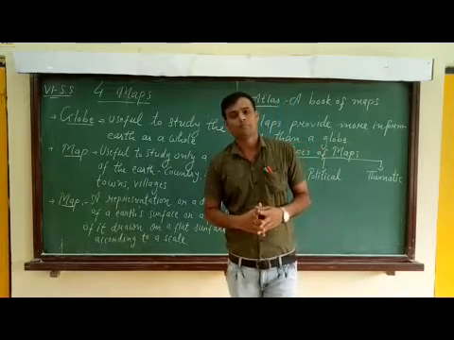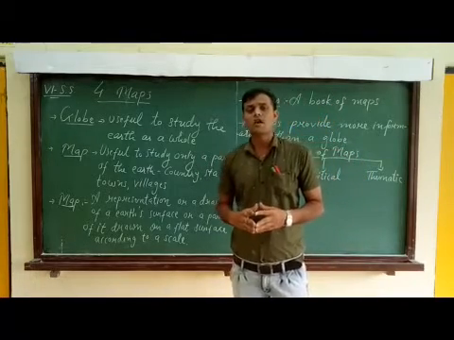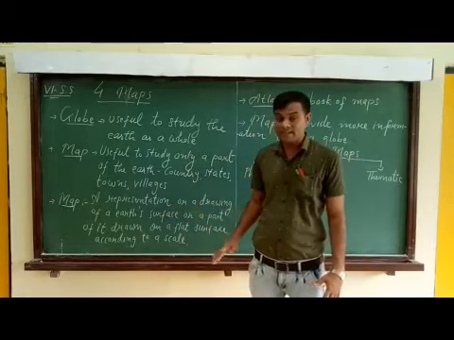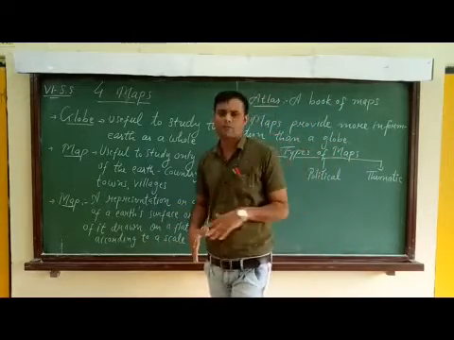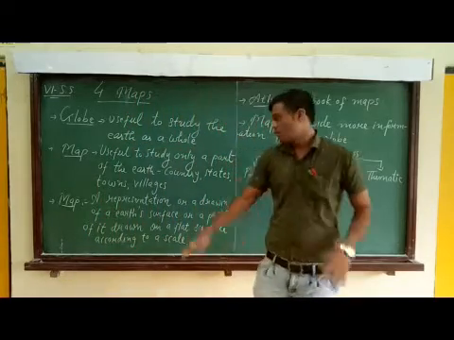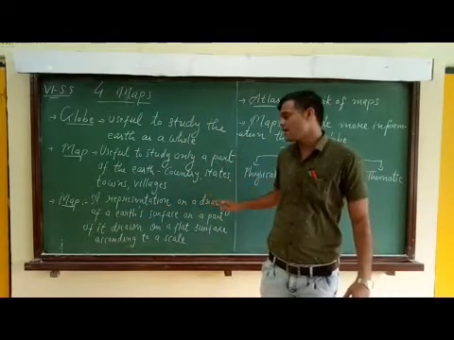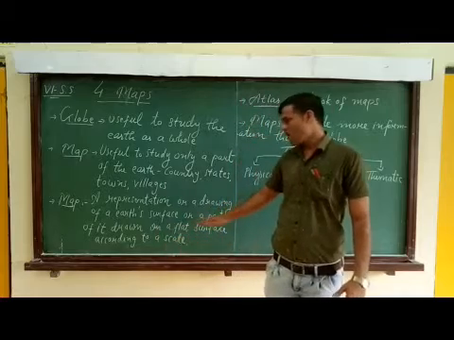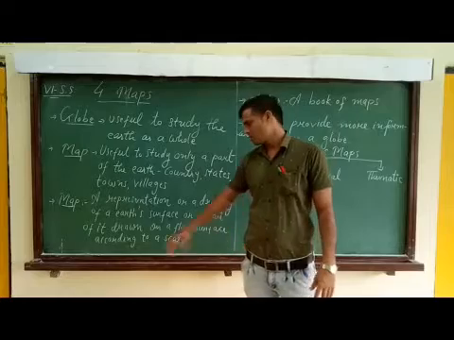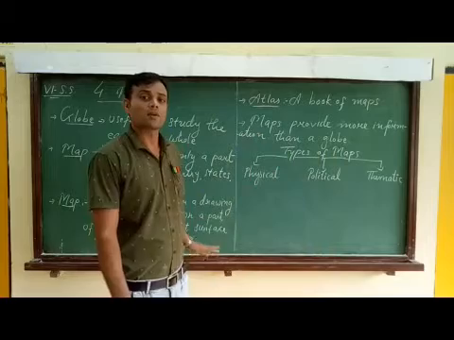What is meant by a map? A map is a representation or a drawing of the earth's surface or a part of it drawn on a flat surface using a scale. I repeat, a map is a representation or a drawing of the earth's surface or a part of it drawn on a flat surface according to a scale or with the help of a scale. That is a map.